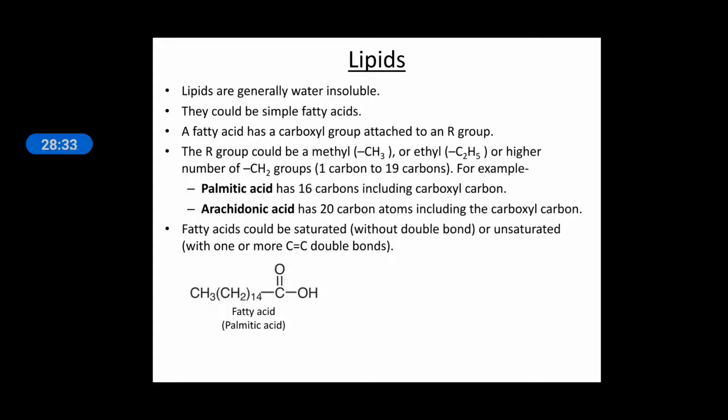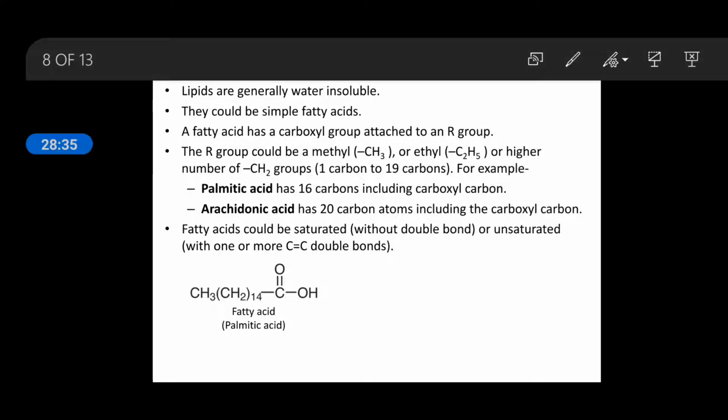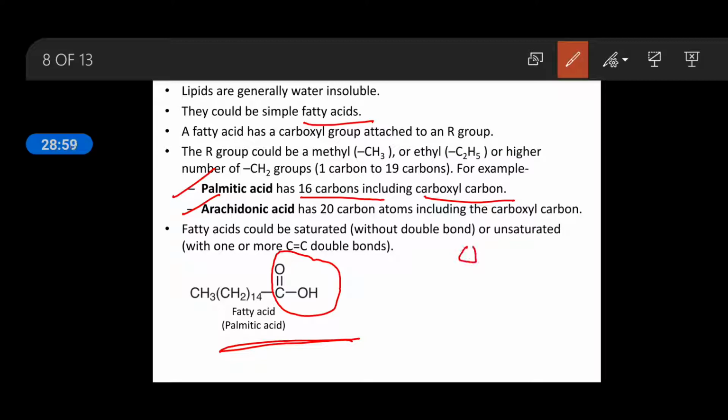These are the important names. Palmitic acid contains 16 carbons including the carboxylic carbon. If you see the diagram of palmitic acid, the name is acid, fatty acid, so one COOH is essential. It remains, but it is a fatty acid, as you have seen in the case of the plasma membrane, the phospholipid bilayer.